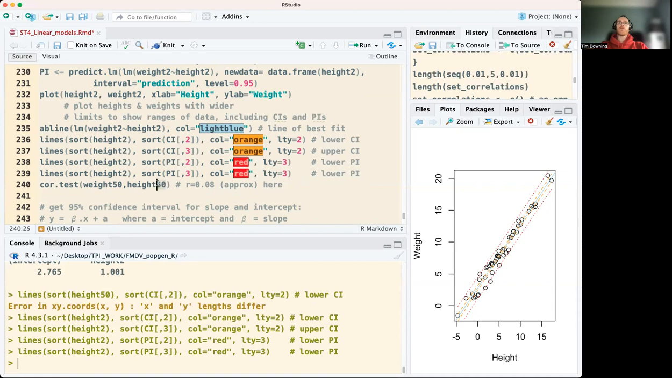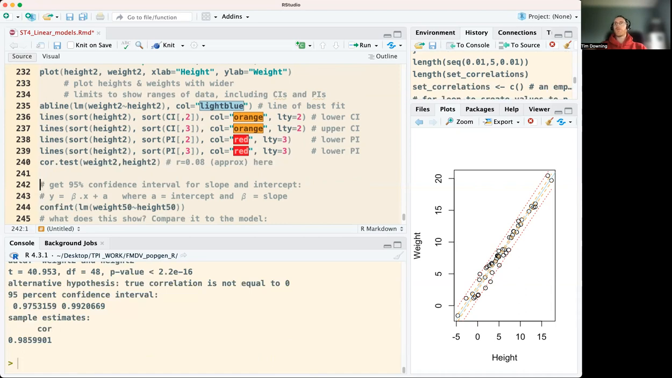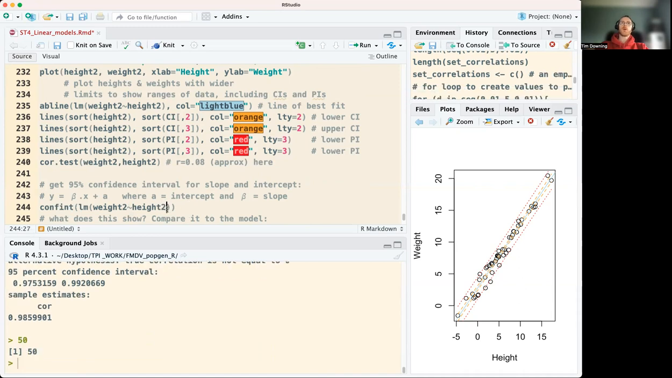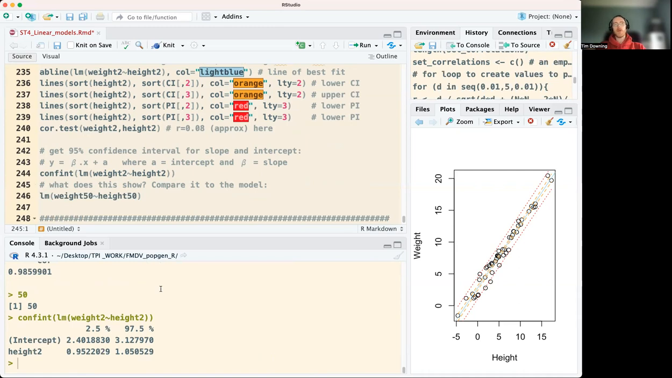And if we look at the correlation here, we can see that's very high, about 0.99. We can also use the function confint to get our confidence interval for weight 2 and height 2 as well, which is convenient too. So you can see there our confidence interval for the intercept goes from 2.4 to 3.12, and height 2 is from 0.95 to 1.05. These are narrow estimates because the number of samples is very high, and therefore our estimate is more accurate as a consequence. So let's talk about more of this in class itself.